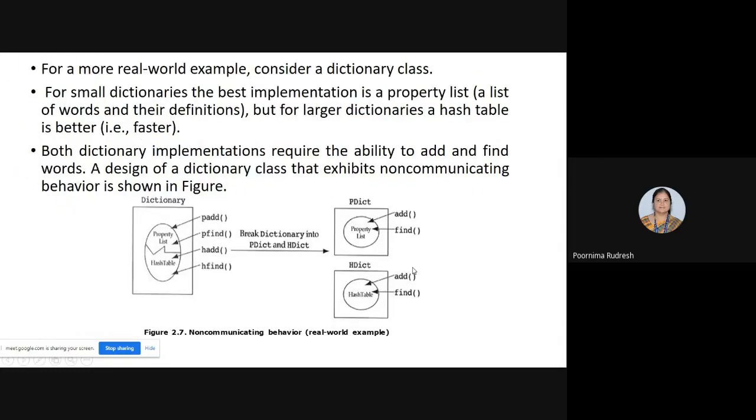And one more example is also considered. This is a real world example where we are considering the dictionary class. See here, we are considering the dictionary class.